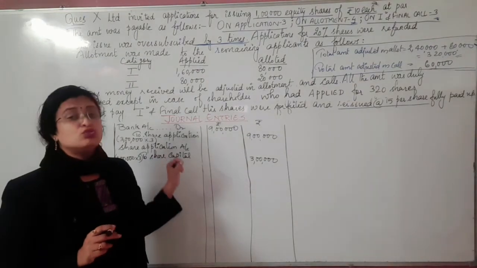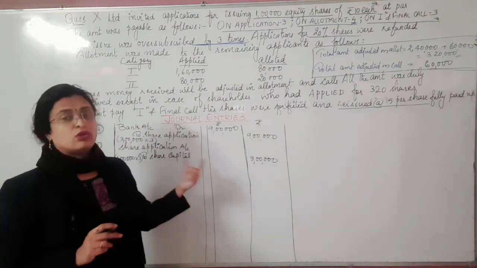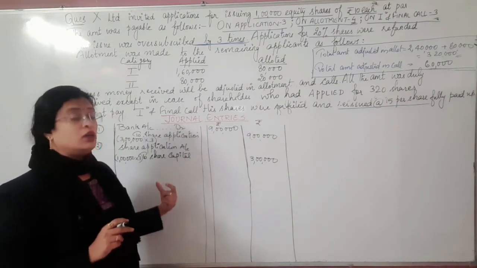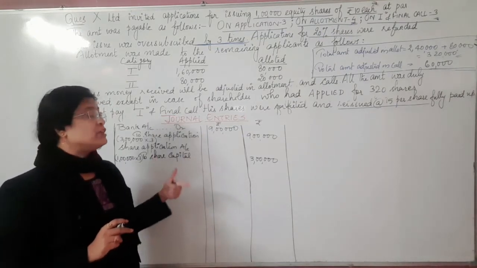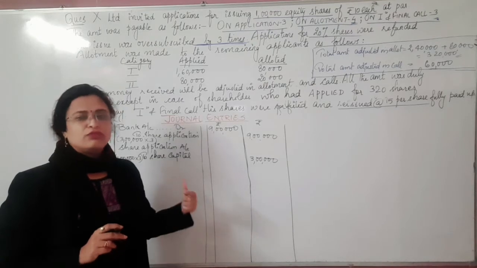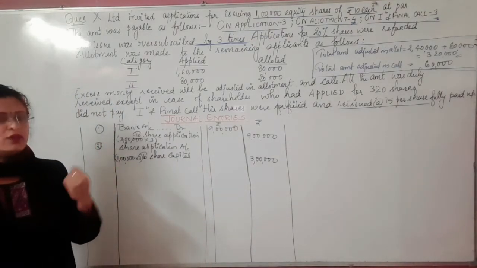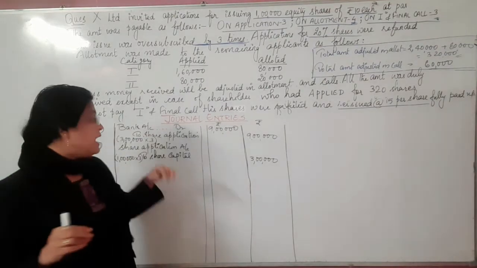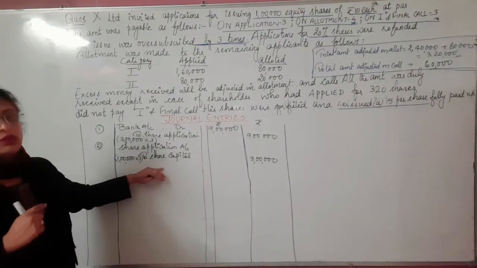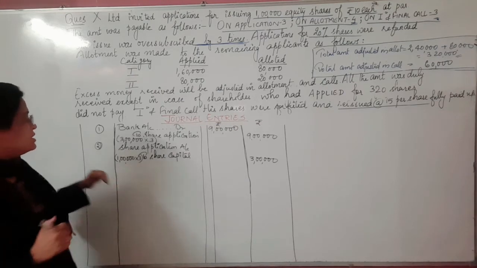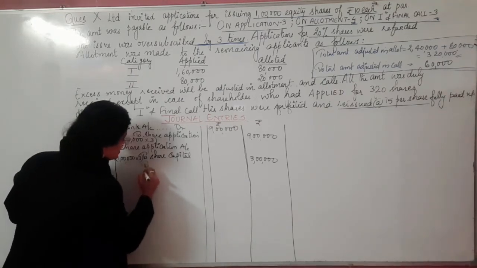Share application to share allotment, stating that extra amount is adjusted in allotment. Even for the call you can pass a journal entry: share application to share first call, for the extra amount of the calls. But instead of doing separate journal entries, because share application is common everywhere, I will prefer to do it in this very particular second journal entry.